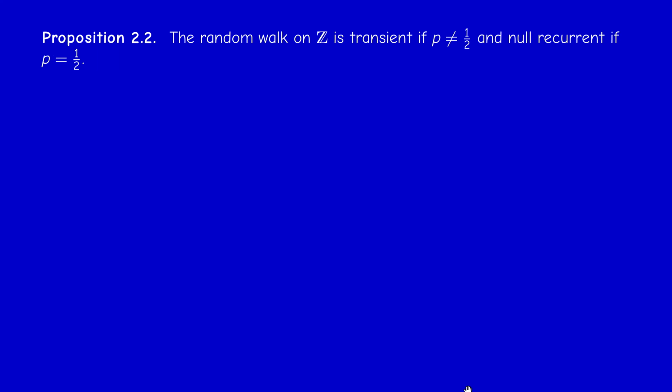Now, why is it transient in the non-symmetric case? Because if p is bigger than 1/2, then there is a drift to the right. So there is a strong tendency of leaving, for example, state 0 and never going back. And if p is less than 1/2, there's a tendency to go to minus infinity.